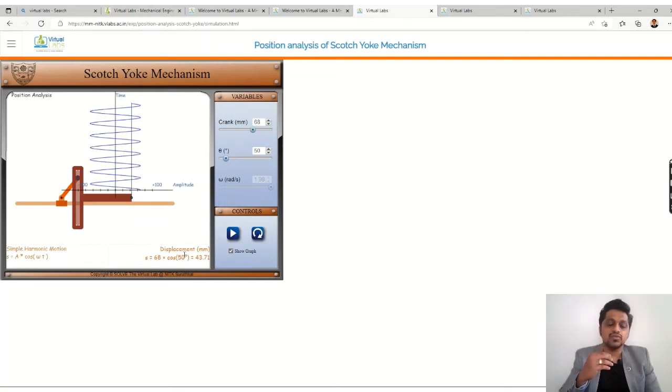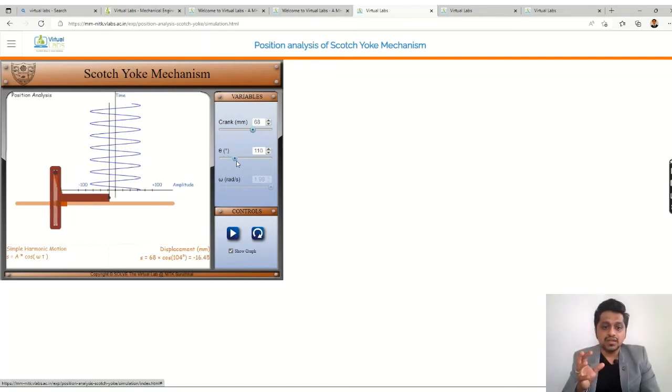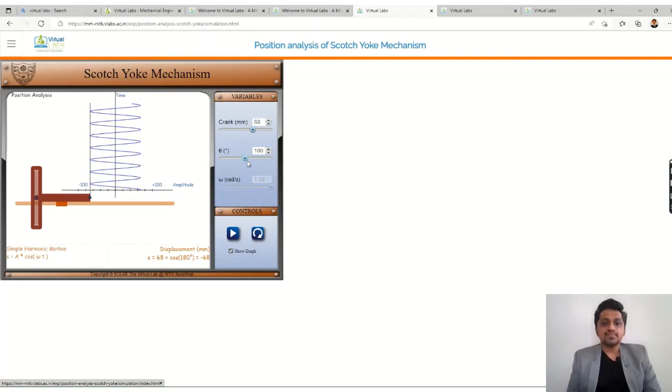Now you can just change these variables and you can get this displacement value. Now I am changing the theta, you could see the displacement is getting changed, right? So this is how you can play with the software. You can learn the things, and you can check out the things, right?